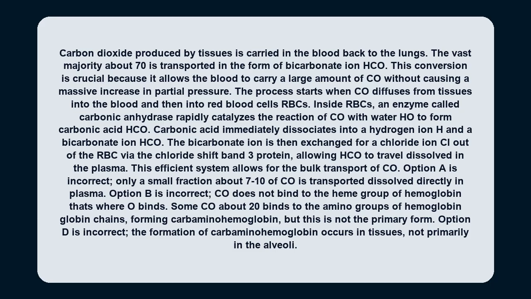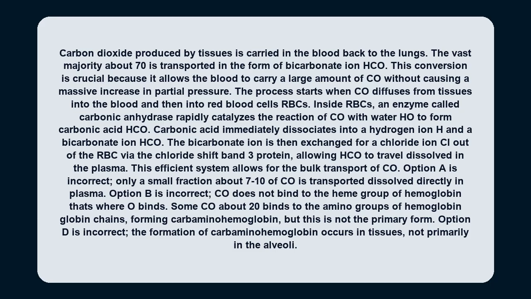cells (RBCs). Inside RBCs, an enzyme called carbonic anhydrase rapidly catalyzes the reaction of CO2 with water (H2O) to form carbonic acid (H2CO3). Carbonic acid immediately dissociates into a hydrogen ion (H+) and a bicarbonate ion (HCO3-). The bicarbonate ion is then exchanged for a chloride ion (Cl-) out of the RBC via the chloride shift, band 3 protein, allowing HCO3- to travel dissolved in the plasma. This efficient system allows for the bulk transport of CO2.